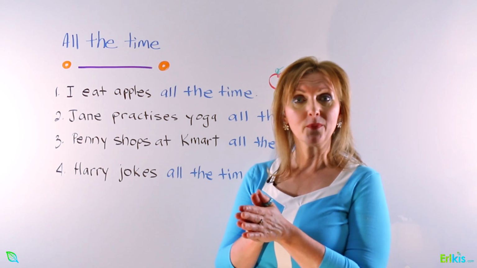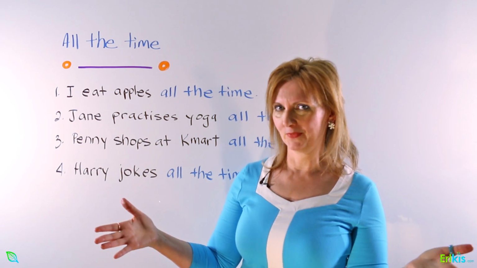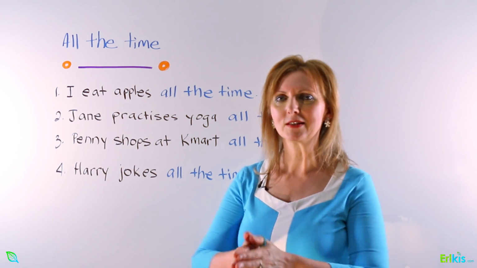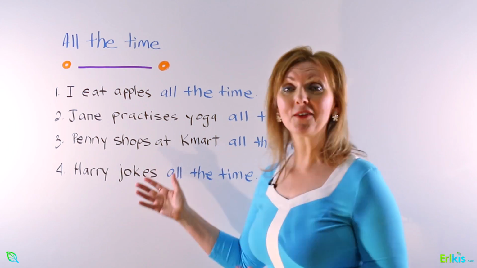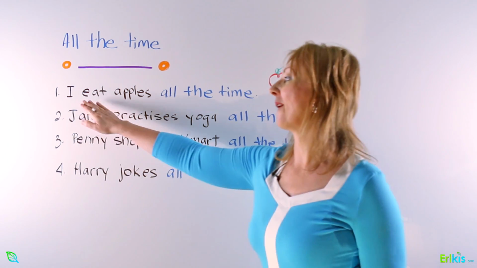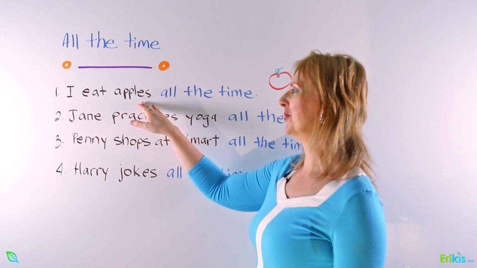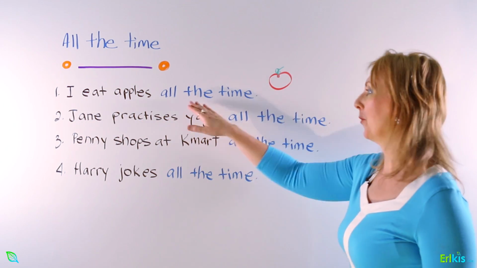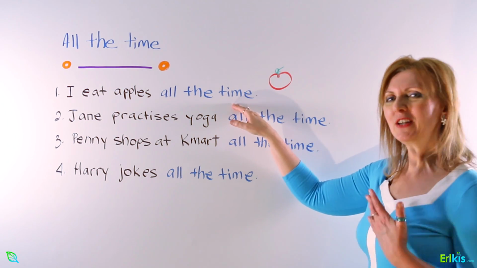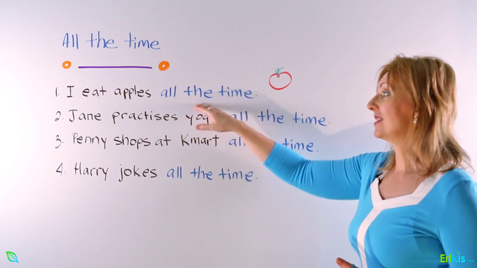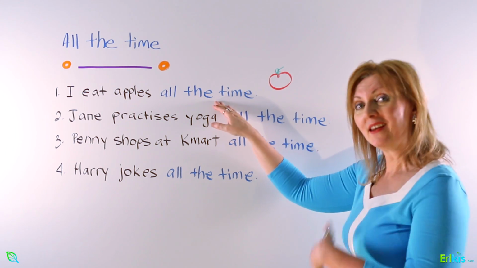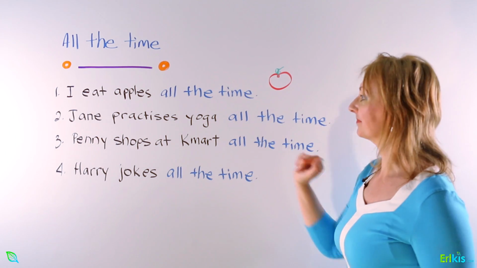So this is with a break. So obviously we're not going to do things 24 hours around the clock. But let's have a look at some examples. So, I eat apples, yum, all the time. But I don't eat apples all day, every day. It just simply means that I like to eat them again and again, all the time.